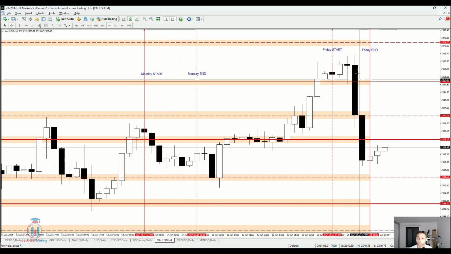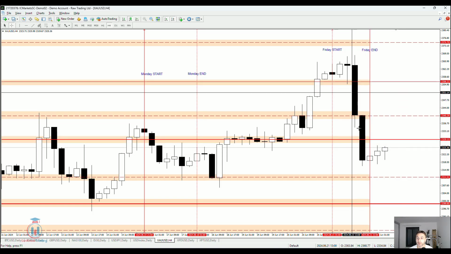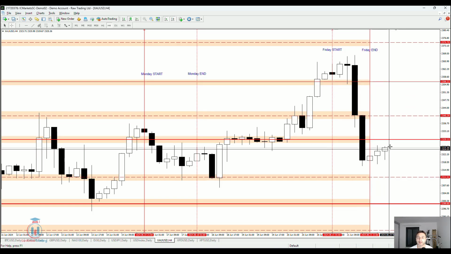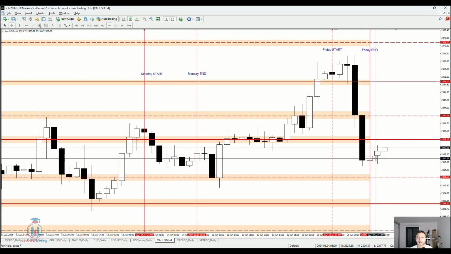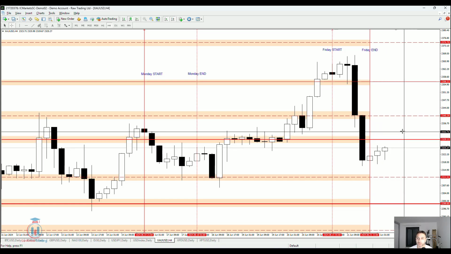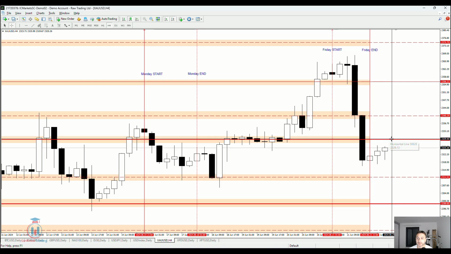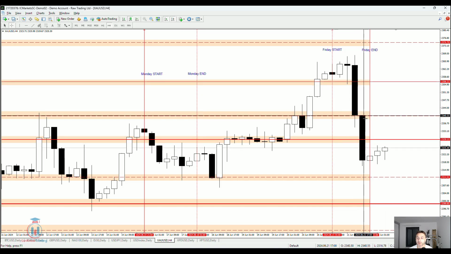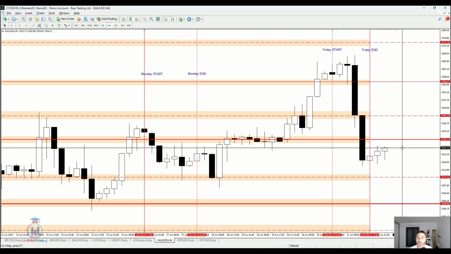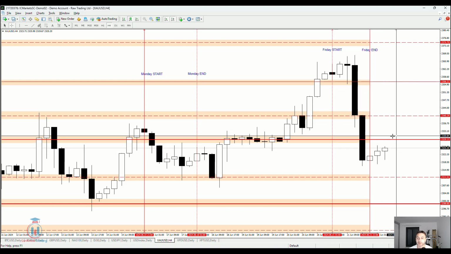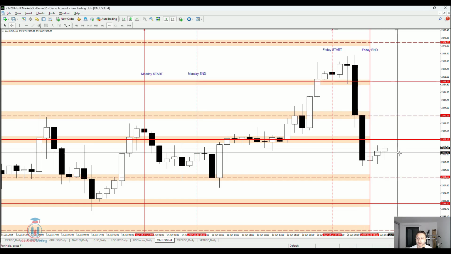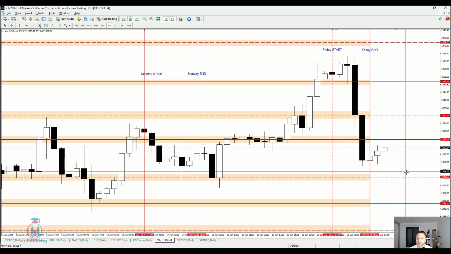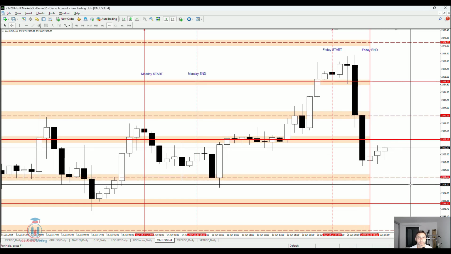Now, in this case, when the Friday has triggered this strong sell-off, usually we wait until the Monday closes because we would like to see whether the price will manage to move above this great resistance level, or whether the price will continue in the same direction as on the Friday, which would be information that there is strong selling pressure that will push the price more and more down.